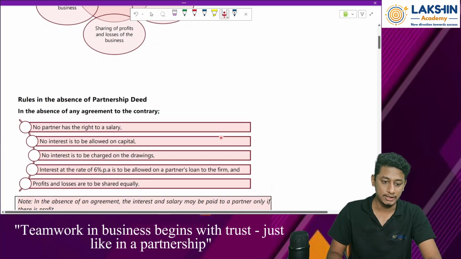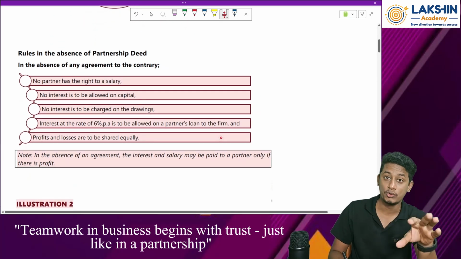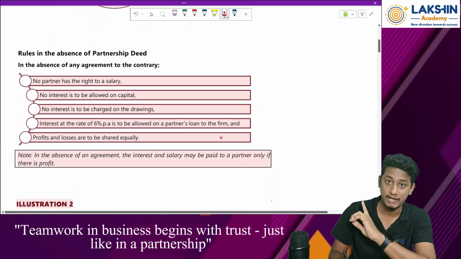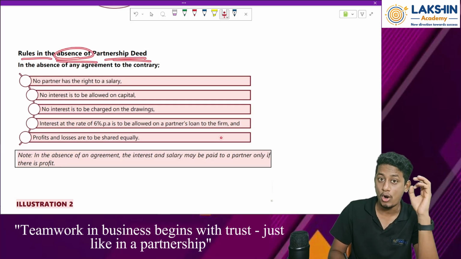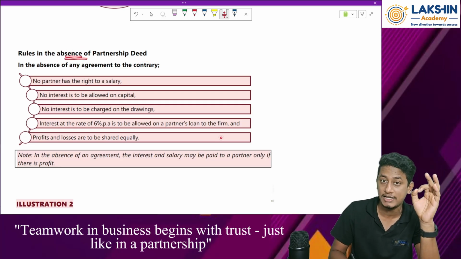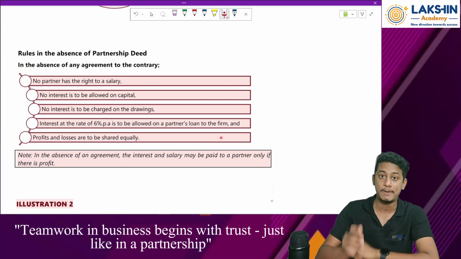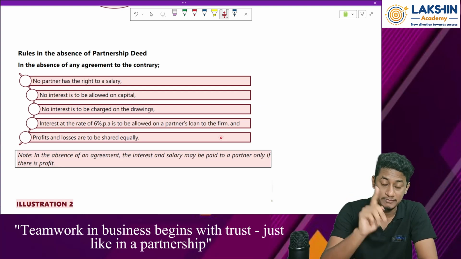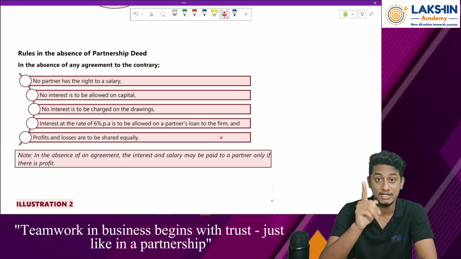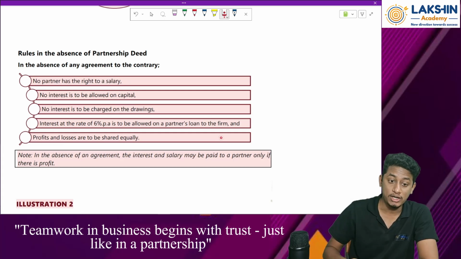Then let's look at some rules which are really important for solving our accounts. Clear? So, the rules in the absence of a partnership deed. What to do when there is no partnership deed available? We know that a partnership deed is not compulsory for partnership firms, but in case of LLP it is compulsory. Under the Partnership Act of 1932, it's not a compulsory rule to have a partnership deed. But what if there is no partnership deed?